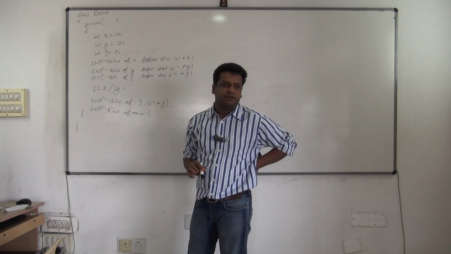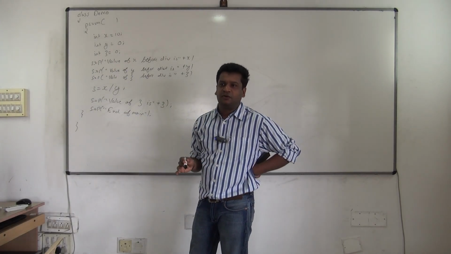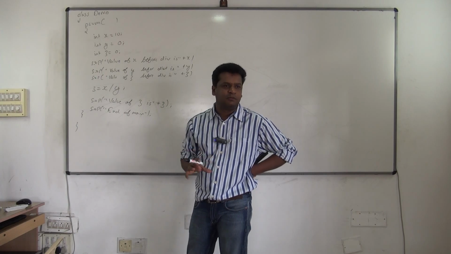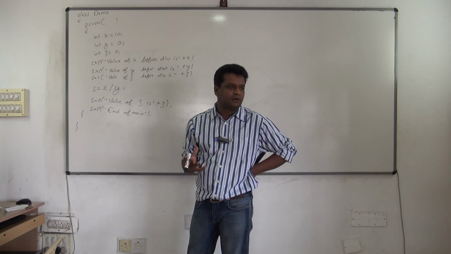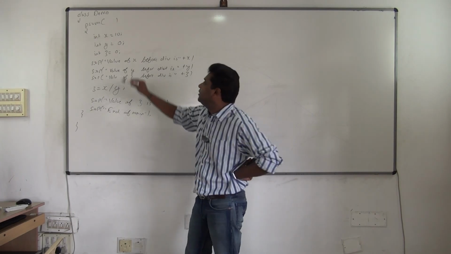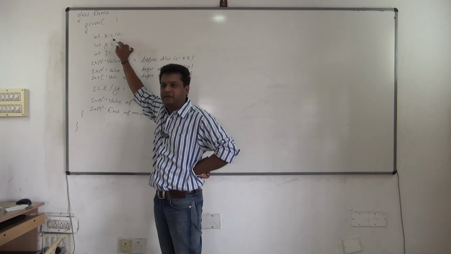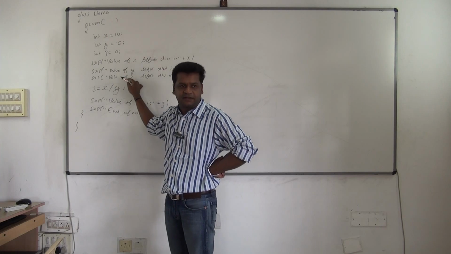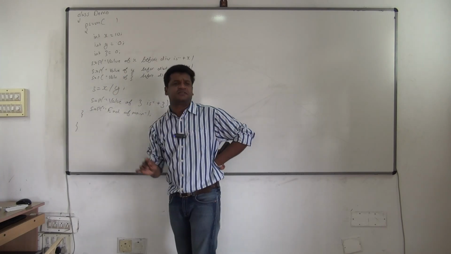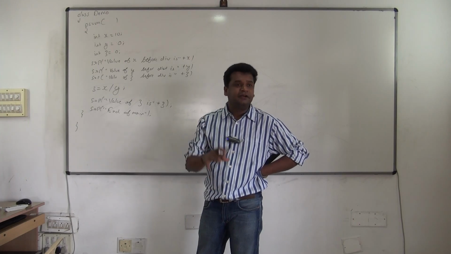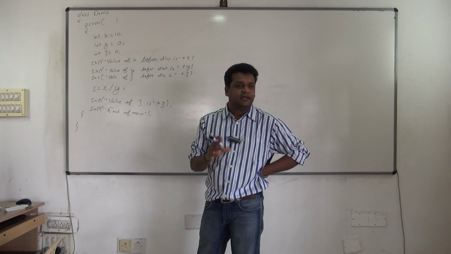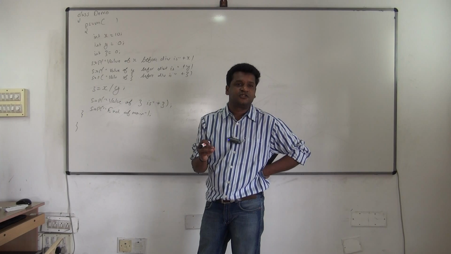By chance, if the value of y is changed to 0 now, again it will compile. There's no problem, because the compiler is not checking the values. The compiler is checking only the syntax. Again it checks: are you giving a numeric value to a numeric variable? 0 to y, all that is correct. Are you dividing int by int? Everything is correct, it will compile. So it will go past the compiler now. But during runtime, you'll start getting errors.